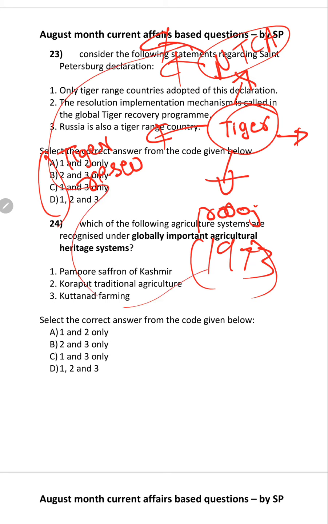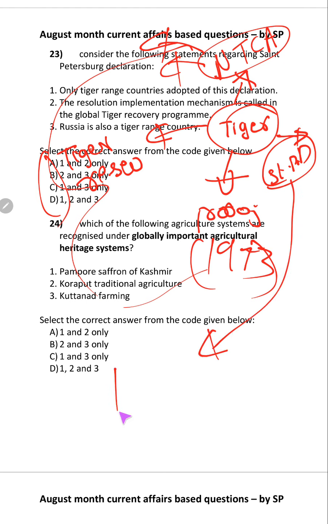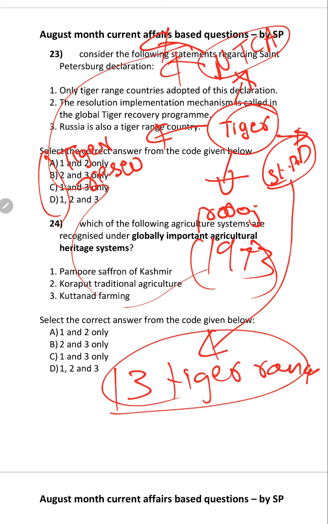Now the national part is over. Now internationally it is in news, that is the St. Petersburg Declaration. In this declaration, who adopted this declaration? 13 tiger range countries. Okay, you have to remember all these 13. It's very easy to remember also.